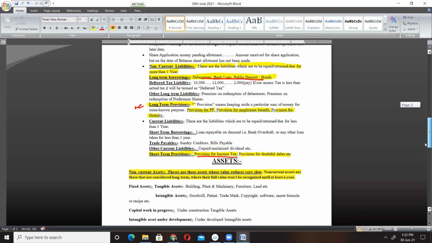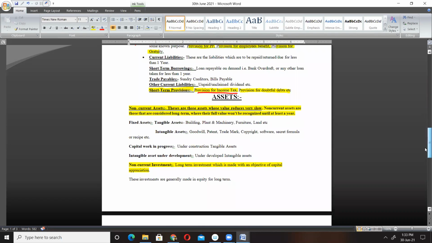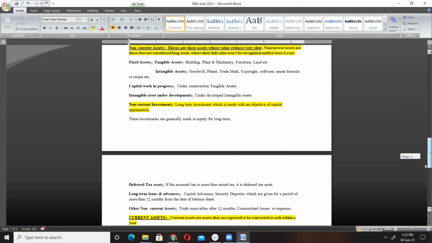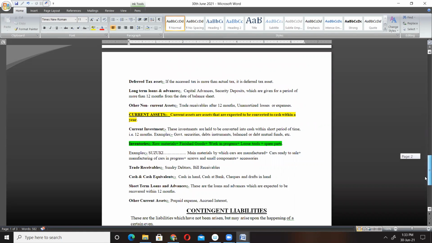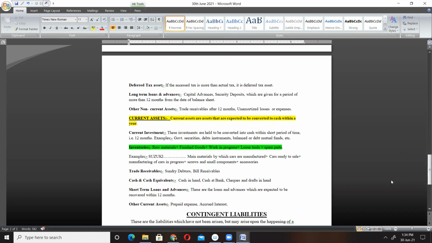Okay, I'll just open up this page and you try to find it out. Inventories. Try to find out inventories. Inventories may include what? They will include, in fact, 5 things. What are those 5 things? You can find the answer here in this page.